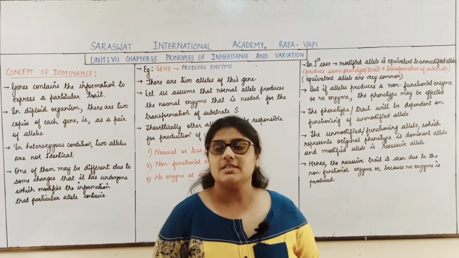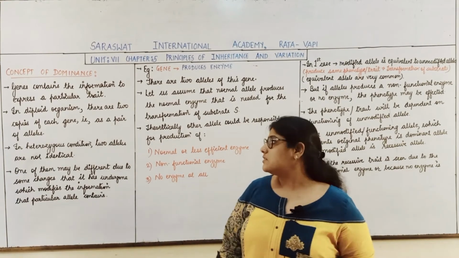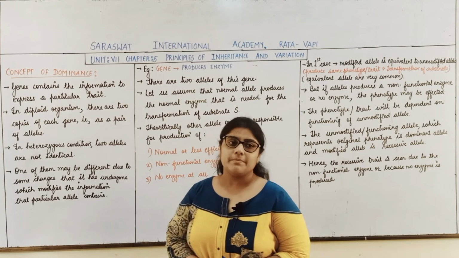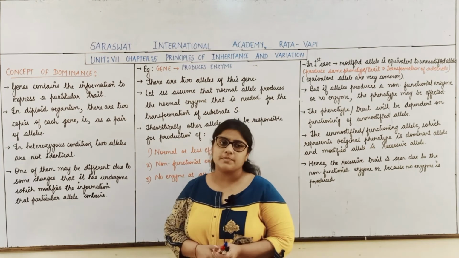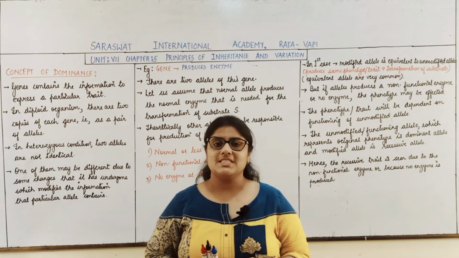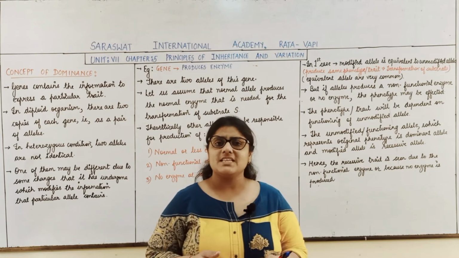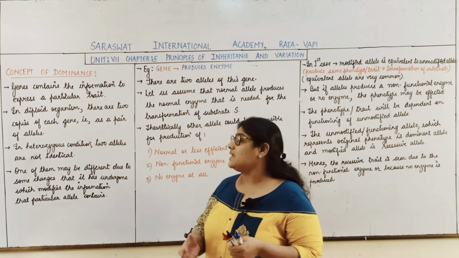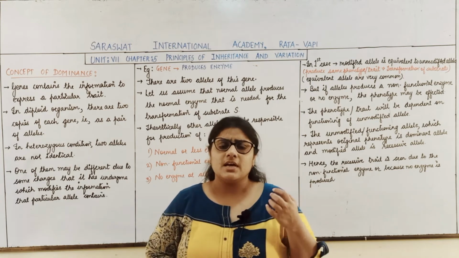Students, now we will deal with the concept of dominance. We know that basically a gene contains the information to express a particular trait. If you want to study how dominance takes place, first of all we need to know about the gene.